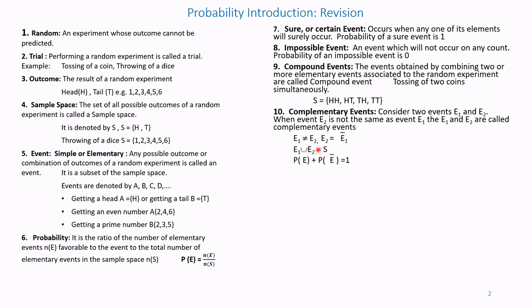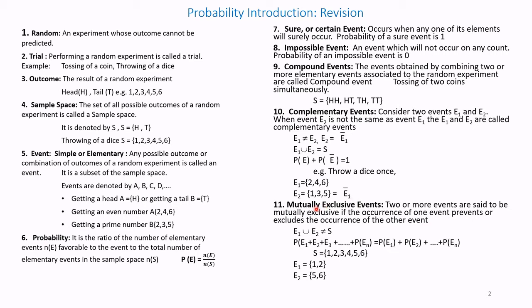So E1 union E2 is equal to S. So probability of E plus probability of E bar is equal to 1. Example, throw a dice once. E1 may be {2, 4, 6} and E2 can be {1, 3, 5}. That is, the even numbers are missing in E2, so you can call it E1 bar.